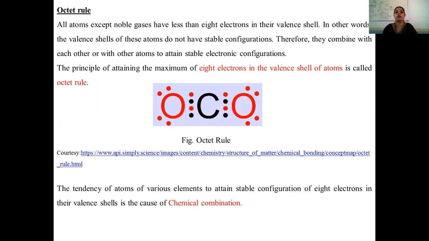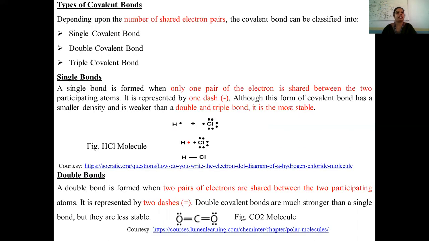So once the covalent bond is formed, the particular molecule becomes highly stable. This stability is achieved by mutual sharing of electrons, thus the covalent bond is usually formed. And here we have different types of covalent bonds: single covalent bond, double covalent bond, triple covalent bond. Based on the number of electron pairs shared between those two atoms, you get a single, double or triple covalent bond.